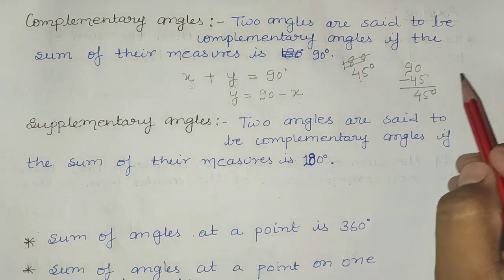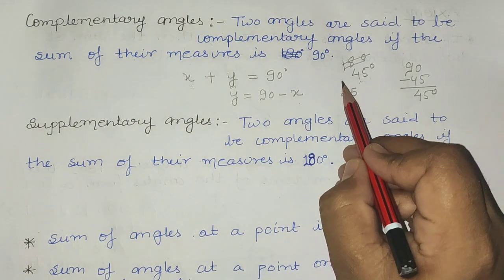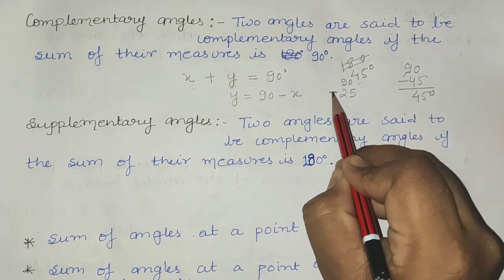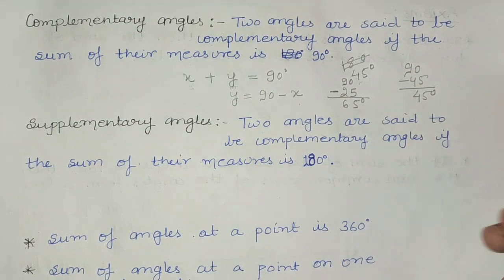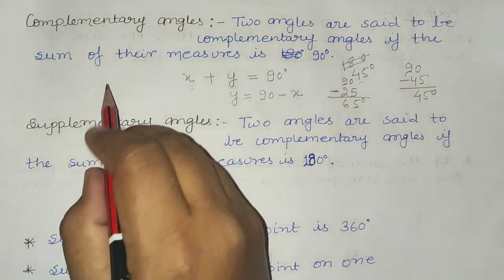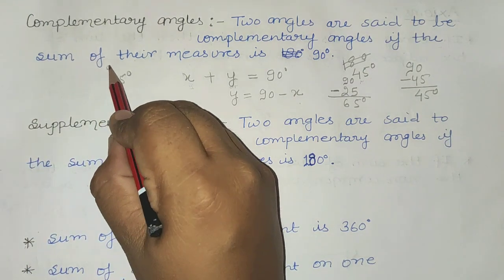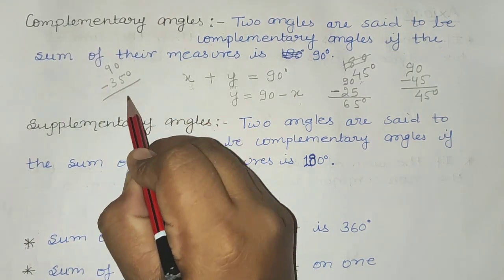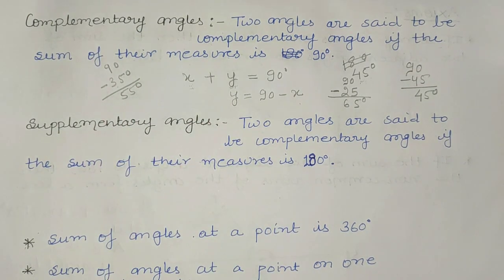What is the complement of 25 degrees? You have to subtract 25 from 90, so you will get 65 degrees. What is the complement of 35 degrees? When you subtract it from 90, you will get 55 degrees, and that is the complement of 35 degrees. So when you need to find the complement of any angle, you have to subtract that angle from 90 degrees.